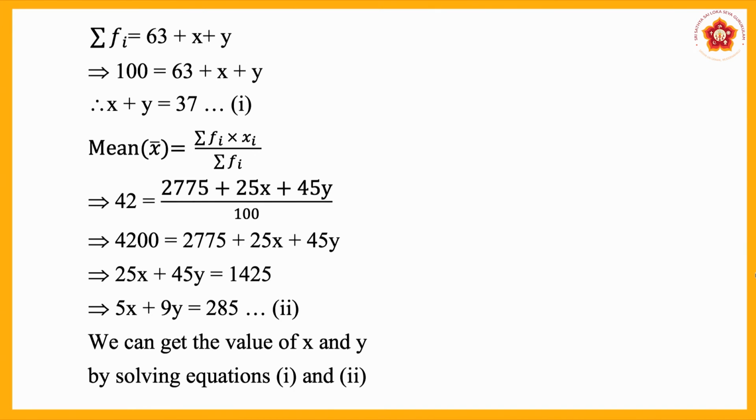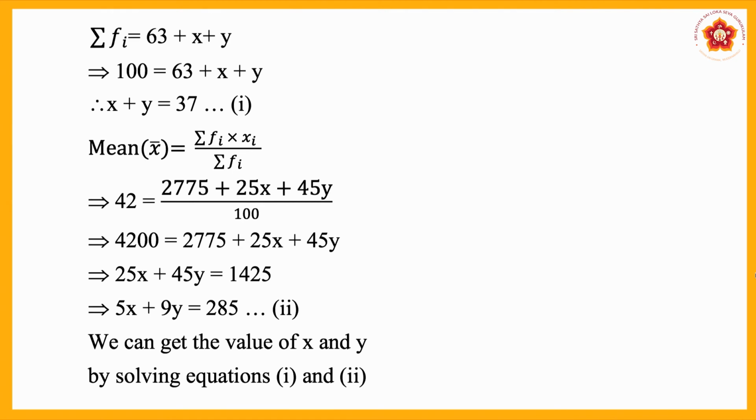Now here there is only one term on both sides, therefore you can do it by the cross multiplication method. Now I will multiply 42 into 100, that is 4200 equal to 2775 plus 25x plus 45y. Now you have to subtract 2775 from 4200. You will get 25x plus 45y is equal to 1425.